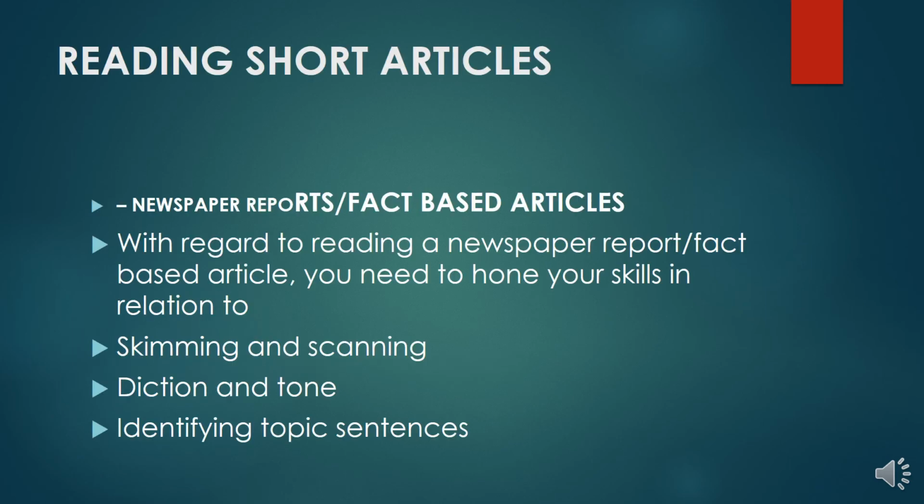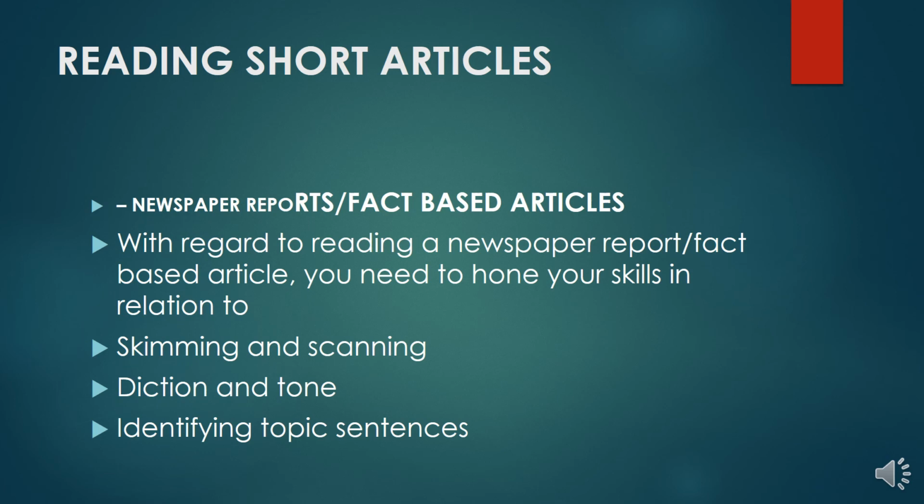Reading short articles. You have reading short articles wherein we read newspaper reports and fact-based articles. With regard to reading a newspaper report or a fact-based article, you need to hone your skills in skimming and scanning, diction and tone, and identifying the topic sentences. First and foremost, when we start reading a newspaper report, you choose the header, and accordingly you start reading. Suppose you like to read the sports column, you choose that part and then start reading.